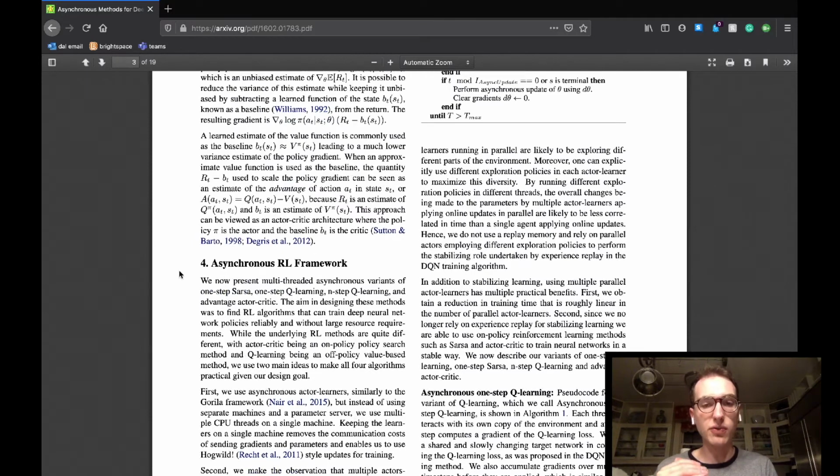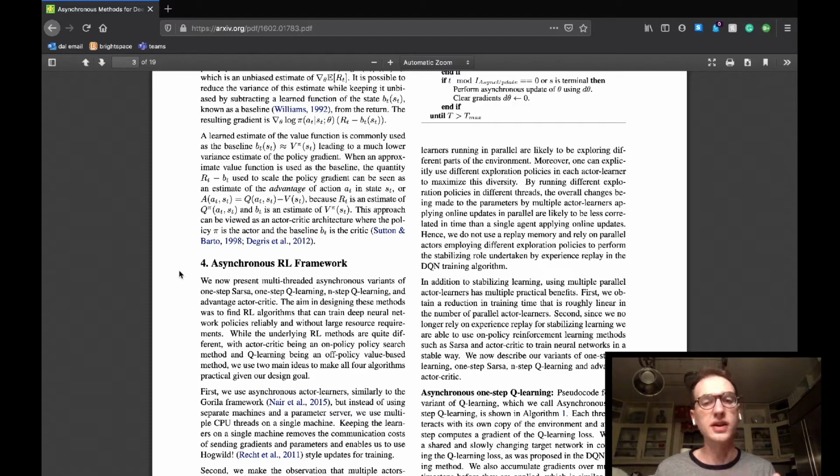The second idea is that running multiple actor learners in parallel will be likely to expose each actor to different parts of the same environment, and that they can actually use different explorative policies for each agent to maximize this result. The use of varying policies makes the online updates between agents running in parallel less likely to be correlated.